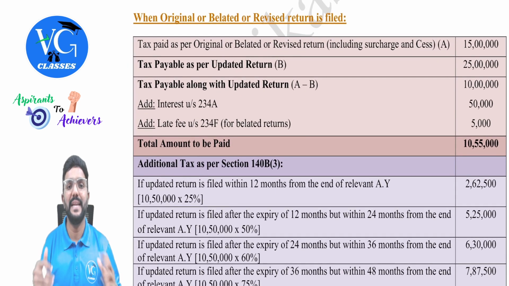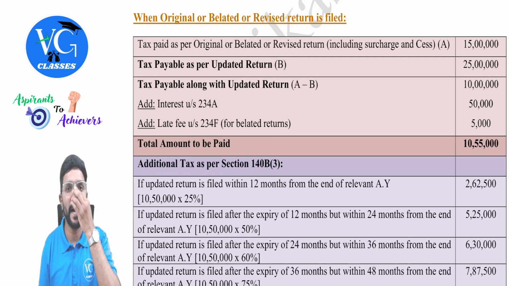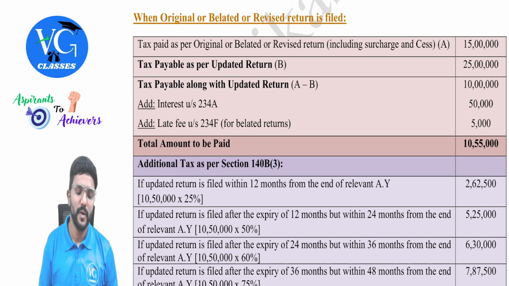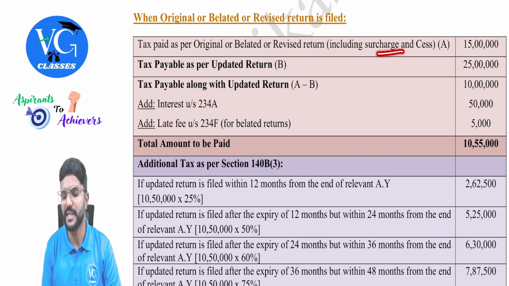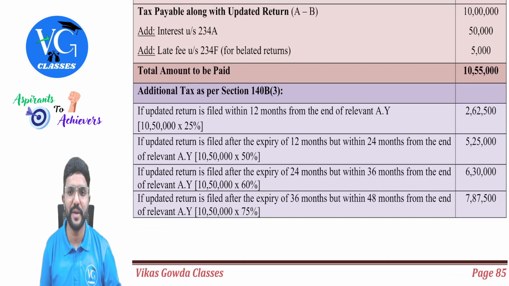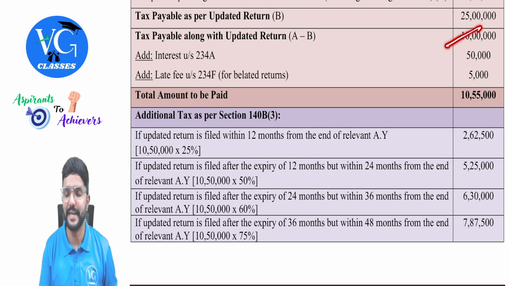When original or belated or revised return is filed, the assessee has already filed a return, but now he wants to change the figures in that, for which he wants to file updated return. So I have given an example here. Tax paid as per original or belated or revised return, including surcharge and cess, assume is 15 lakh. But tax payable as per updated return is 25 lakh. That means there is a short payment of how much, guys? 10 lakh. So now the assessee has to pay along with updated return 10 lakh.